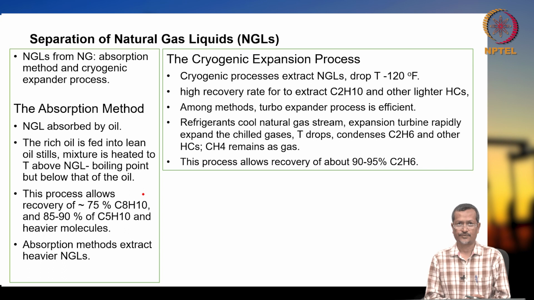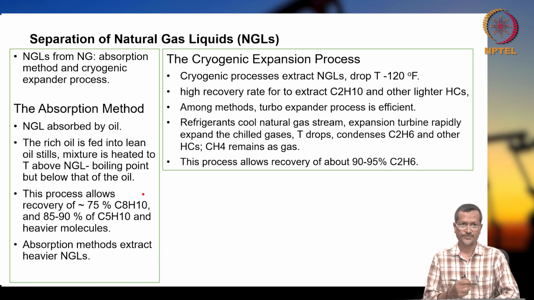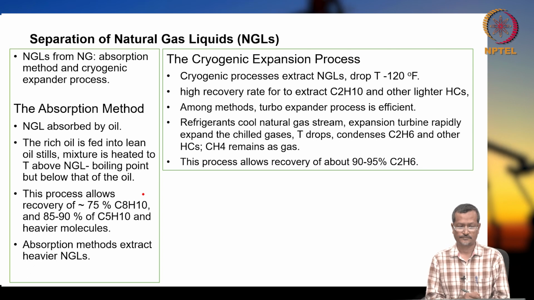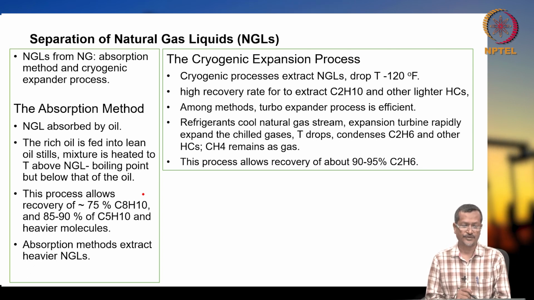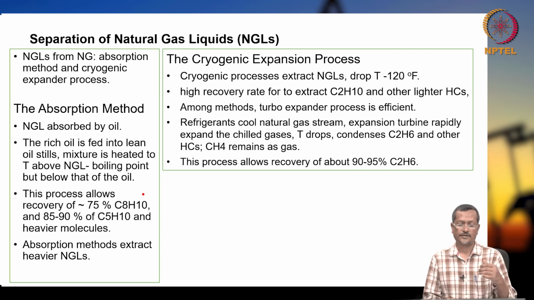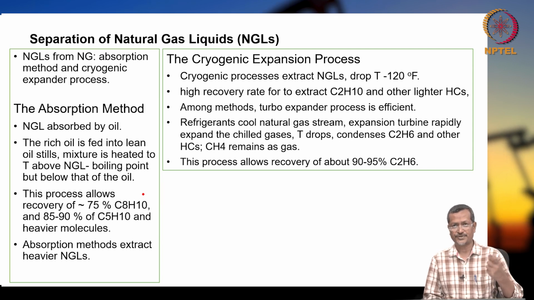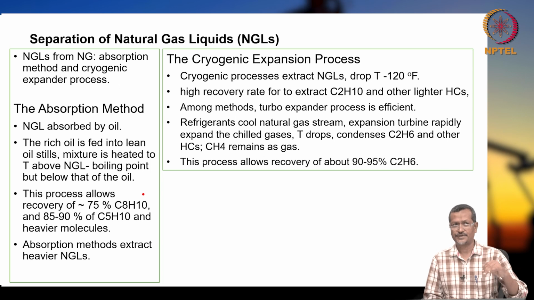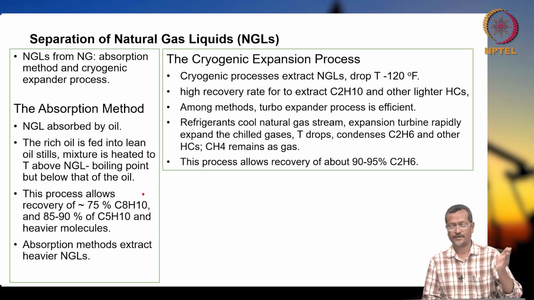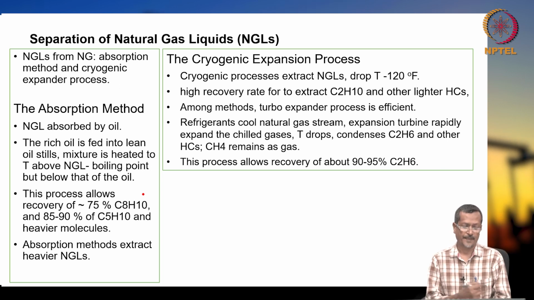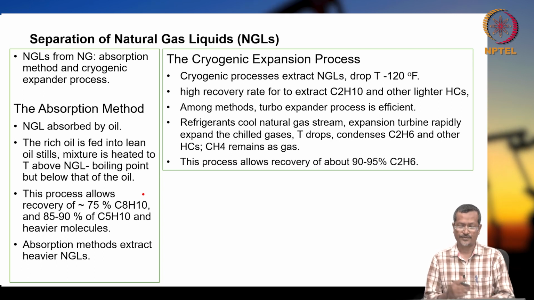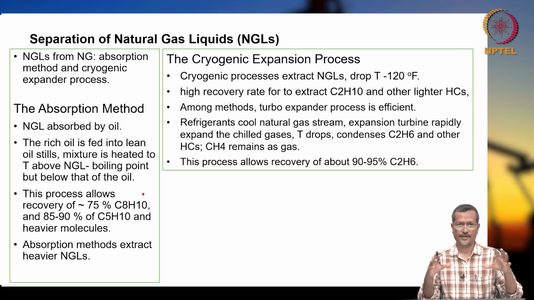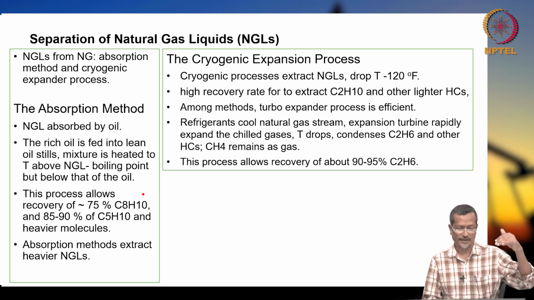Separation of natural gas and liquid NGL. NGL can be separated from natural gas by the absorption method and the cryogenic expander process. Cryogenic, as I already told you, is low temperature science: you have to create very low temperature, and there you separate different components of the fluid. NGL can also be absorbed by oil, so you create a certain system, pass the gas through it, and the NGL will be absorbed.